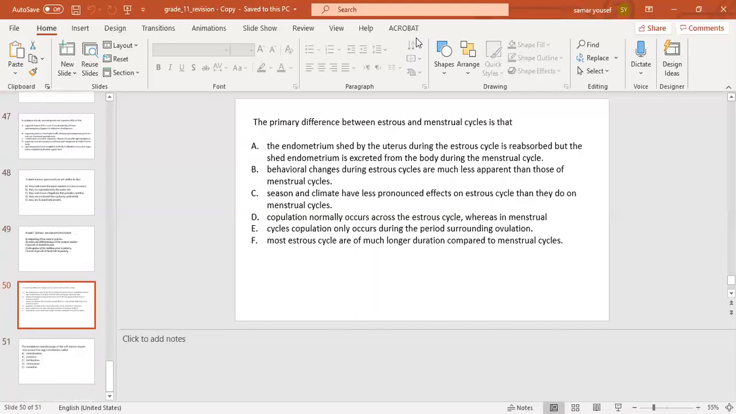The next question: the primary difference between estrus and menstrual cycles is that the endometrium shed by the uterus during the estrus cycle is reabsorbed, but the shed endometrium is excreted from the body during the menstrual cycle. Yes, it's the correct answer.